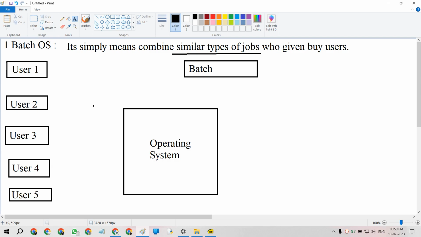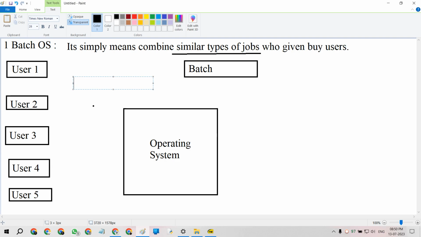User four wants to install a new operating system in our current operating system. User five wants other jobs. These are similarly called jobs.